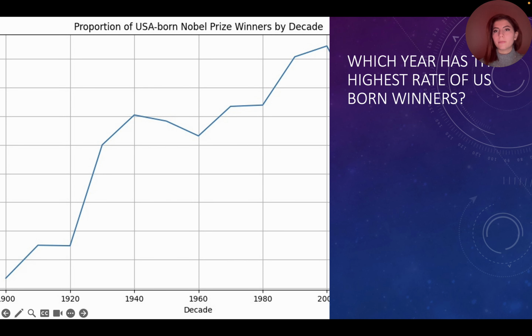So the other topic is about which year has the highest rate of US-born winners. You can see my graphs here and you can reach the graphs' codes under my video, so I will add them there.